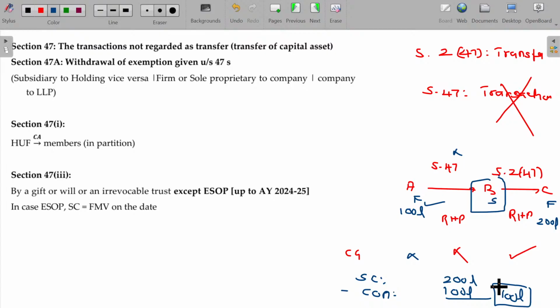In Final, there is a separate chapter on amalgamation, merger, demerger and so on, where the Section 47 provisions related to that are discussed. For Inter level, we are going to study only here and there. Clear?